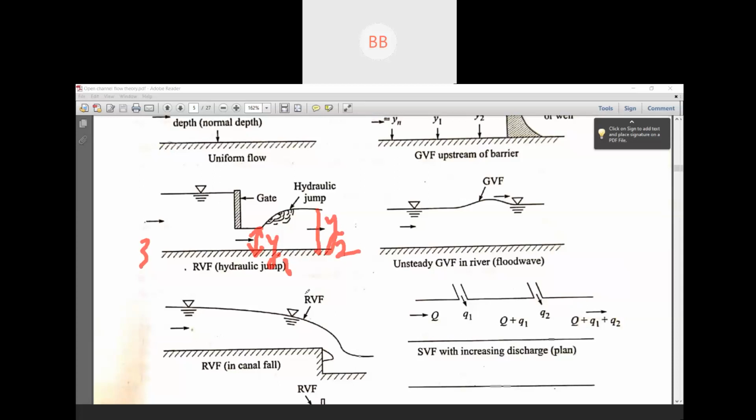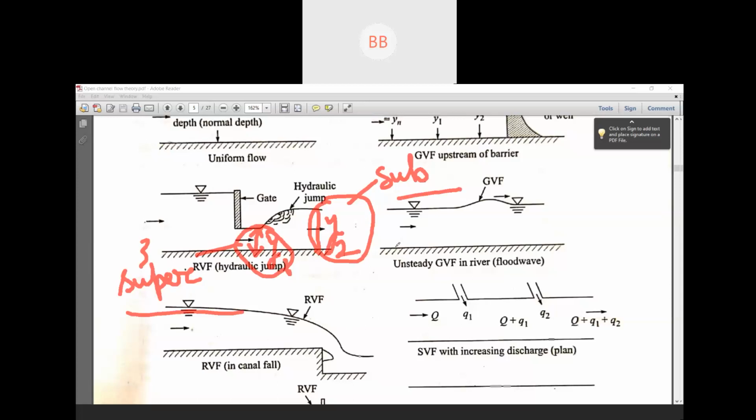So here, this portion is in supercritical, and this is in subcritical. When hydraulic jump occurs, the flow always changes from supercritical to subcritical.